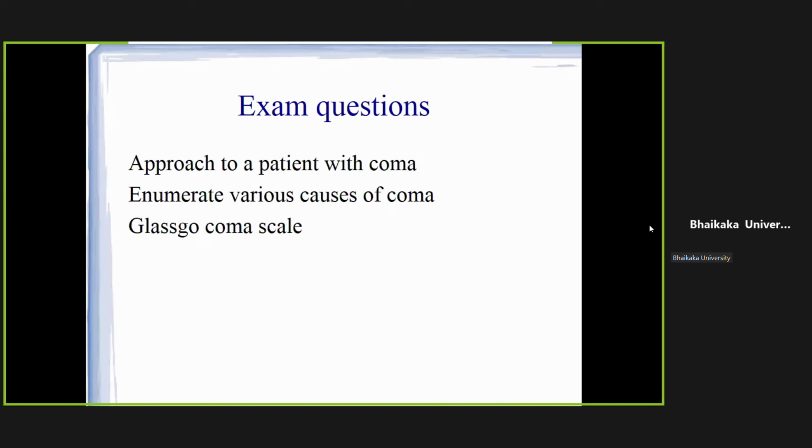The exam questions would be: approach to a patient with coma, enumerate various causes of coma, and what is GCS. That's how they can be asking.